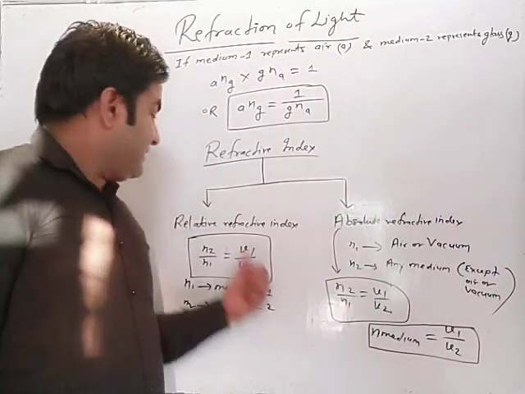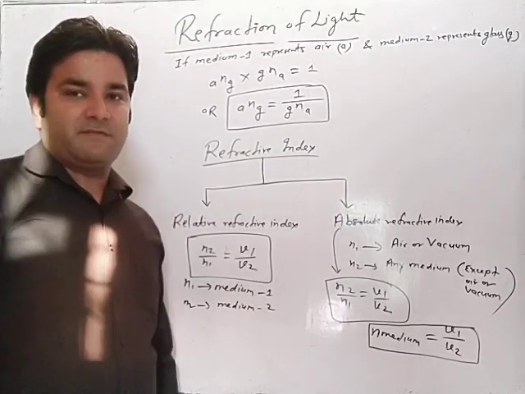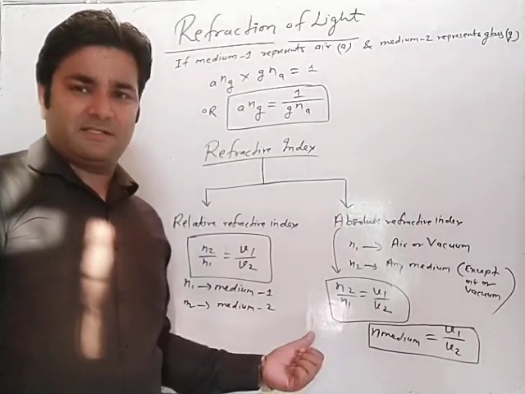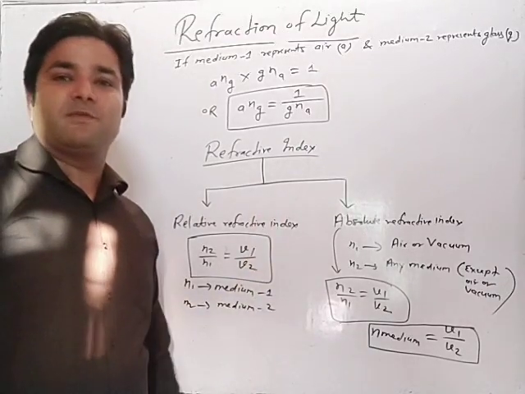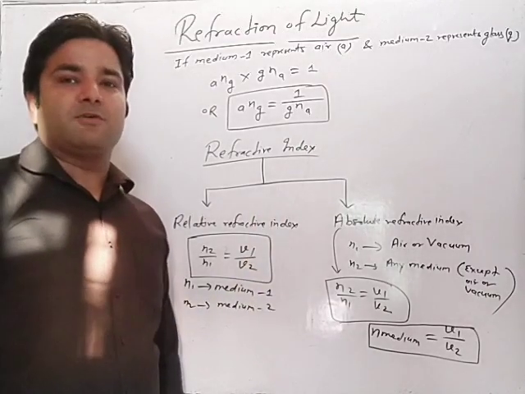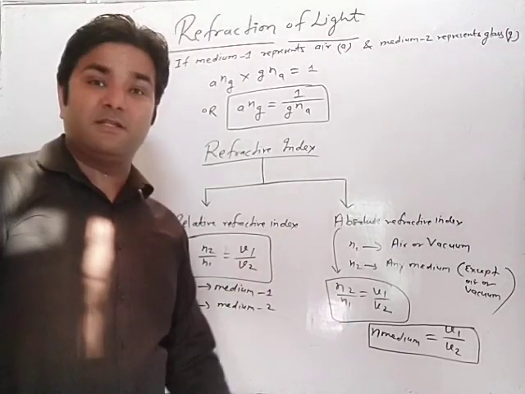It means relative refractive index and absolute refractive index. These two concepts are very important. Suppose any one concept is asked in exam, then you have to write down with the help of formula and also with the help of explanation. If any question is given on behalf of these two or previous concepts, then you can solve it very easily.